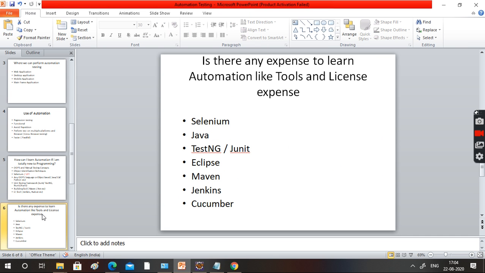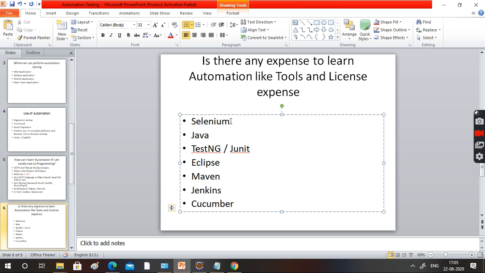And the next question: is there any expense to learn automation? Like tools I need or something like license expense? Nothing. Selenium is free. Java is also free. TestNG or JUnit is also free. Eclipse is free. Maven is free. Jenkins is free.